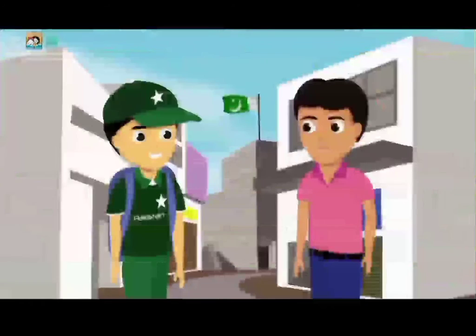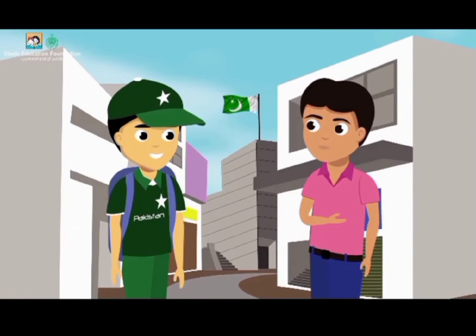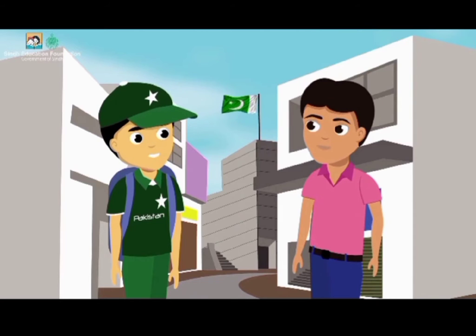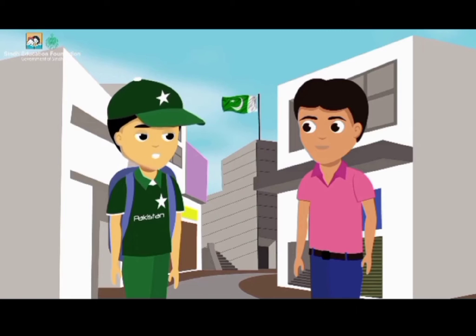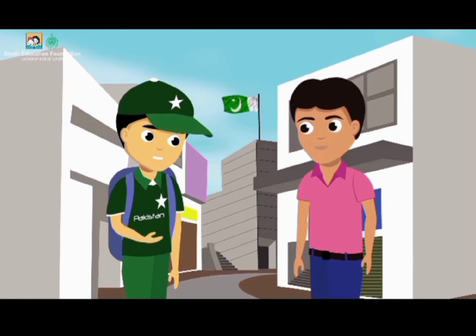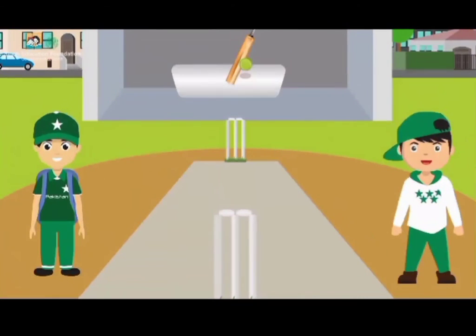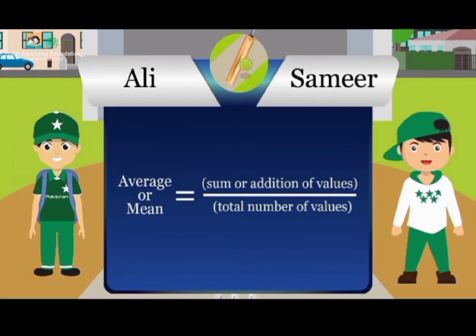So students, how could Ali find out the average and how could he say that he is a winner? So let's help you understand how his average score is found out and how he decided that he is a winner. And he has decided this on his average. Per over means each over. So average or mean, both are same.